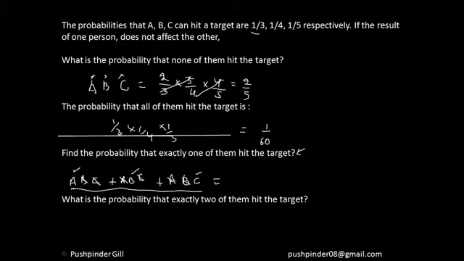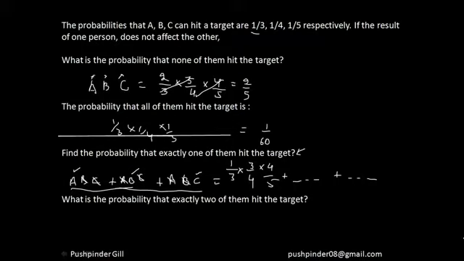The probability that A hits the target is 1 by 3, into the probability that B does not hit, that is 3 by 4, into the probability that C does not hit, it's 4 by 5. Plus you solve this one here, you solve this one here, and you calculate the answer. So I hope everyone understood how I calculated exactly one of them hitting the target.